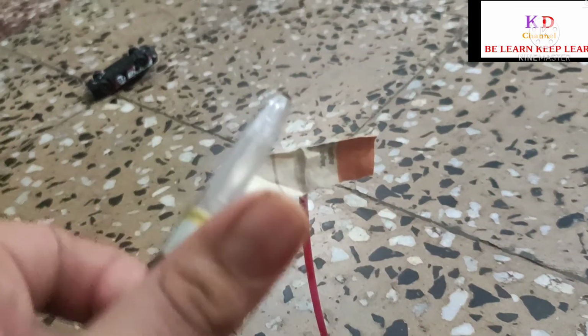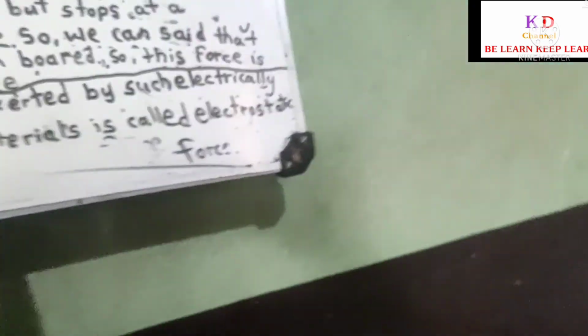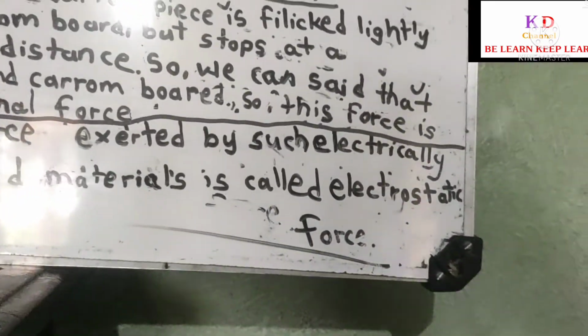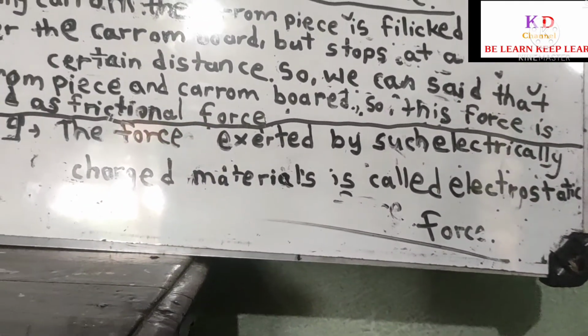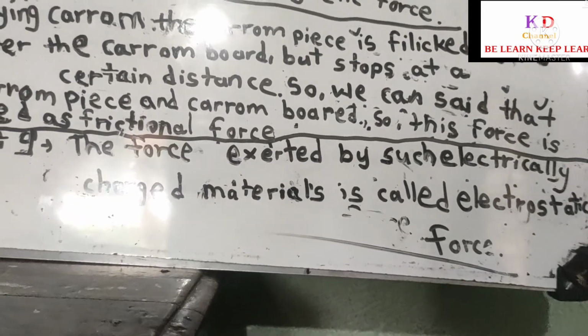Means when we rub it using our woolen cloth, there is electricity between this and this. Yes, you can see there is electricity. Okay, so the force exerted by such electrically charged materials is called electrostatic force.